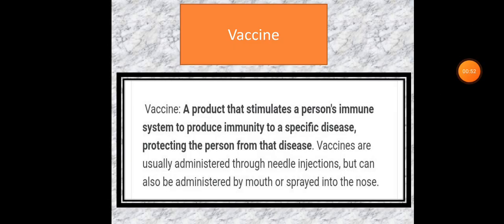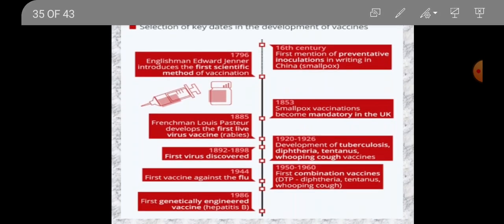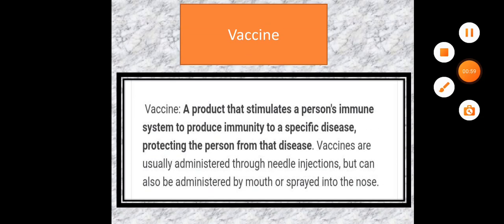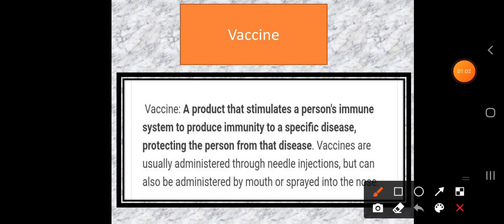Dear students, when we are talking about vaccines, what is a vaccine? A vaccine is a product that stimulates a person's immune system to produce immunity, which can fight against viruses. So it is a product that stimulates a person's immune system to produce immunity to a specific disease. For one particular disease we have a particular vaccine.